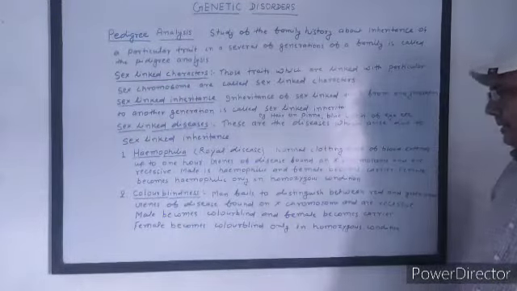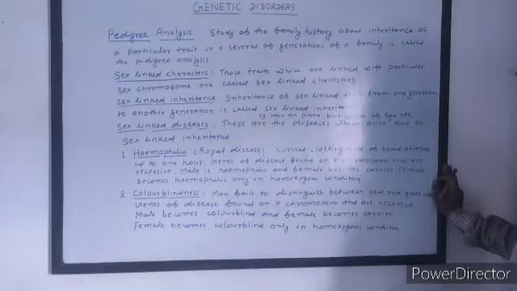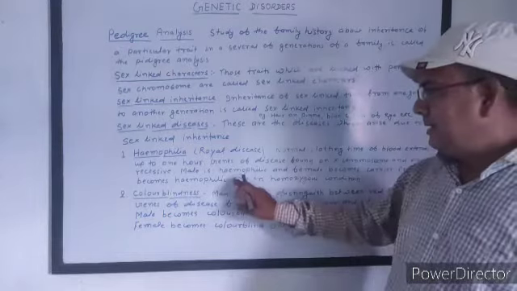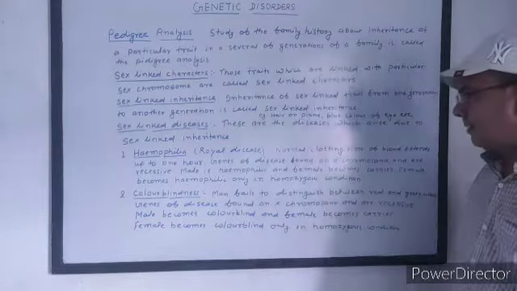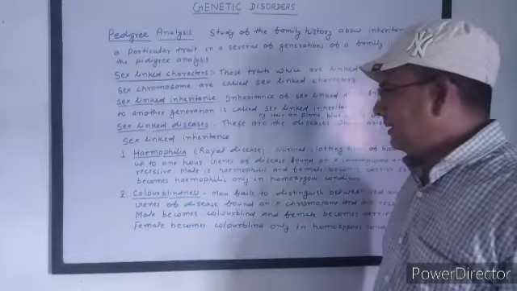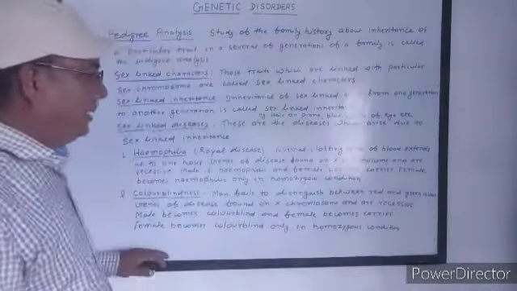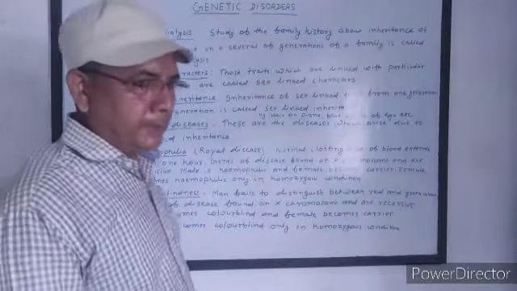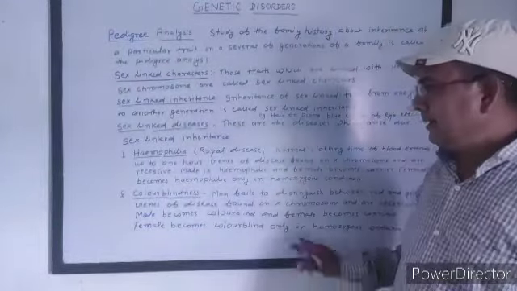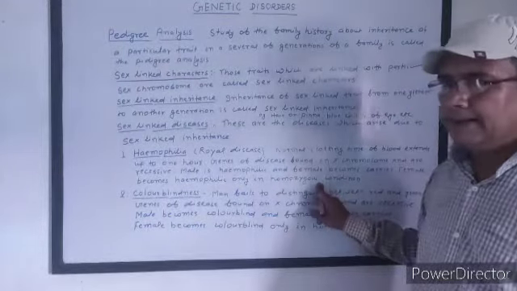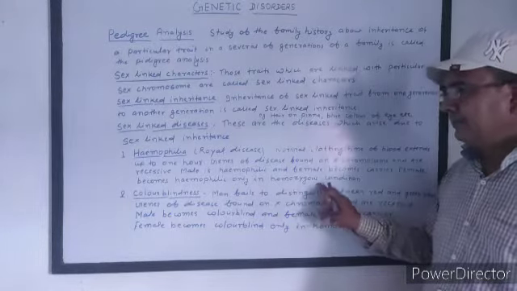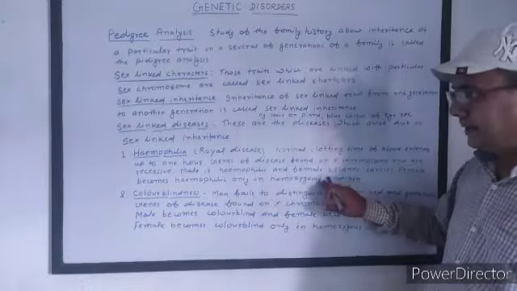The genes for this disease are found on the X chromosome and are recessive. That means this disease generally appears in male and is carried by female. Male is generally hemophilic and female becomes a carrier. In female, this disease appears only in the homozygous condition, that is, when both X chromosomes have the gene for hemophilia, then this disease also appears in female.